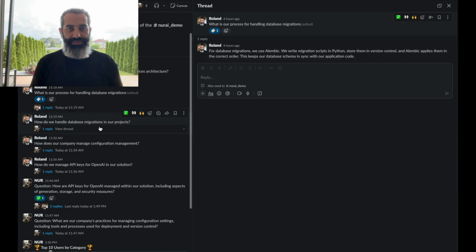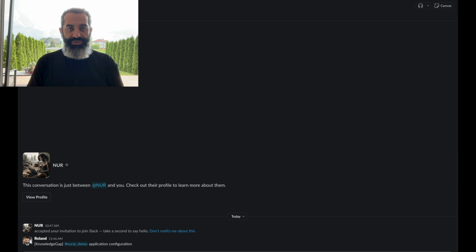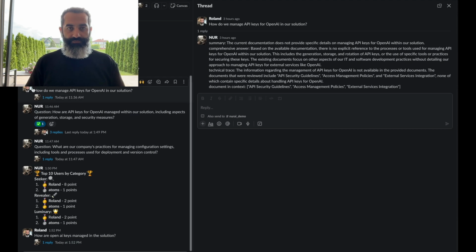When you ask Nur a question that it doesn't have the knowledge to answer from your knowledge base, it will keep track of all those questions. Eventually, you can send Nur a private message requesting that it identifies the knowledge gaps related to a certain domain. What it will do is go consolidate those questions in a set of questions that will help it build that knowledge, and it will post it on a channel of your choice.